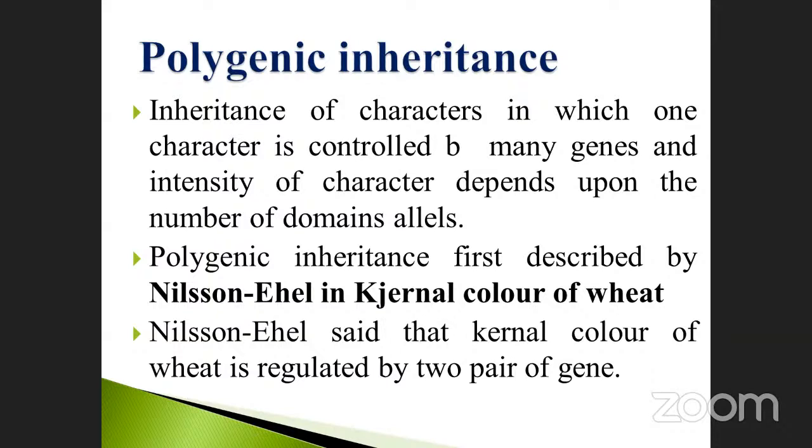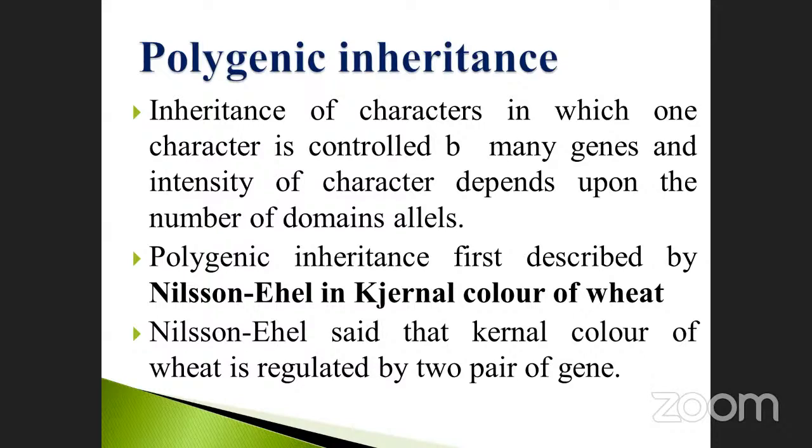He observed and explained that the kernel color of wheat is regulated by two pairs of genes.